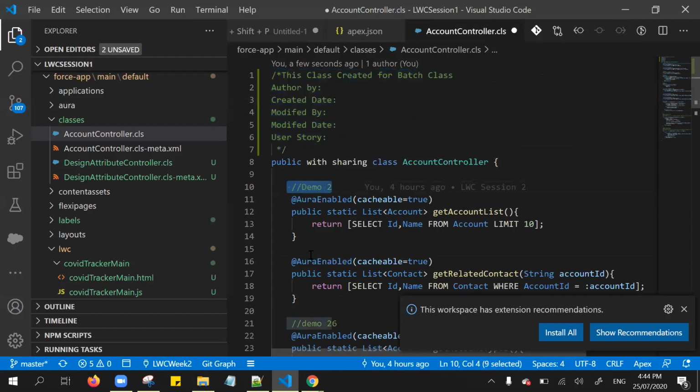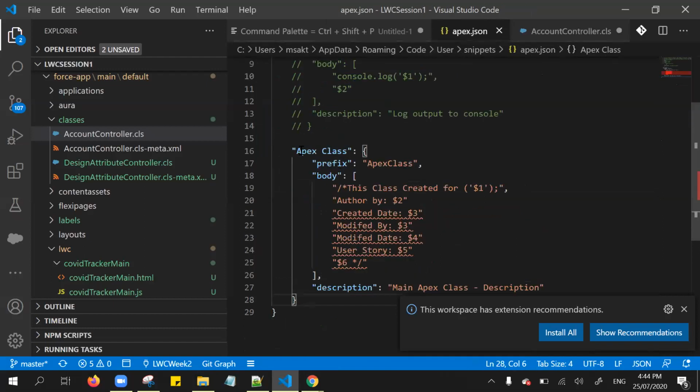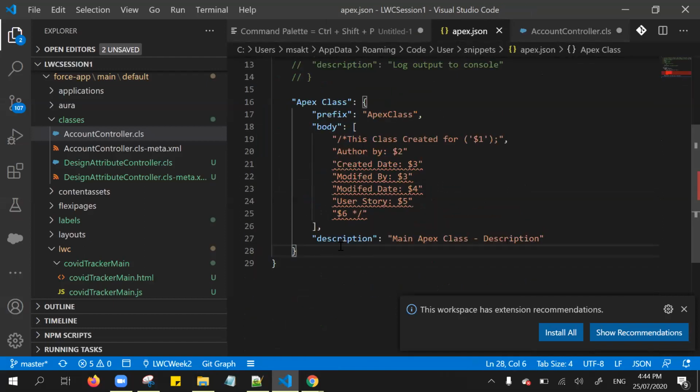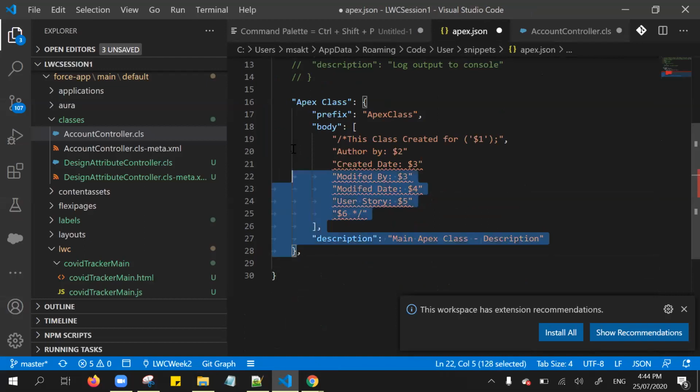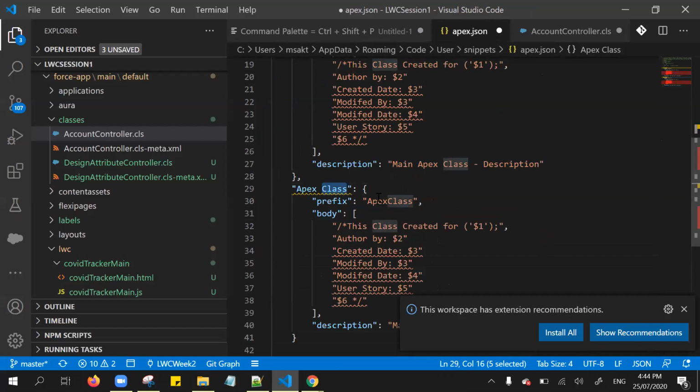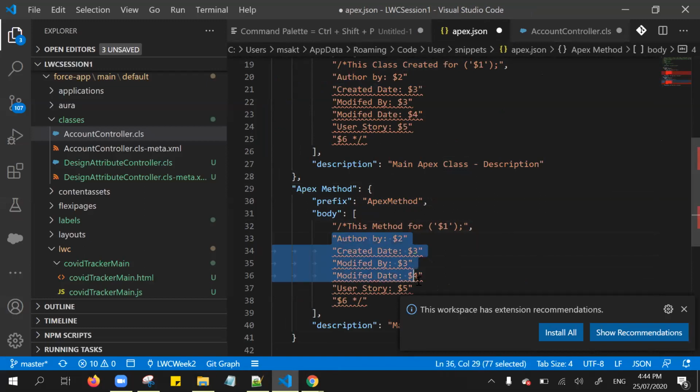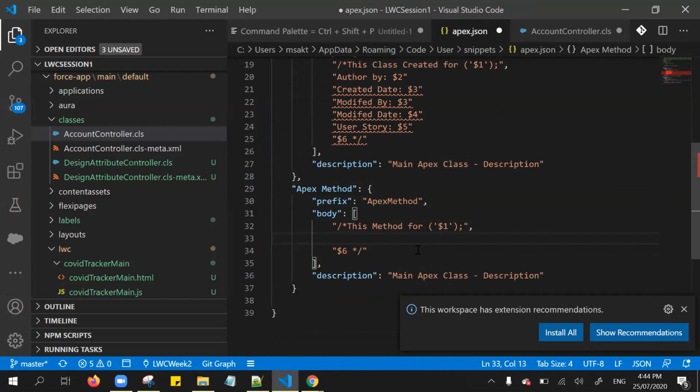Even you can define for the method level also. For that, you can simply click that, add one more attribute, the comma, Apex class. Here you can define Apex method, and here also mention Apex method. This method, something you can mention also. And from method level, we don't need all the things. Maybe we can add some short description, or we can add the parameter details, right? So once we saved,